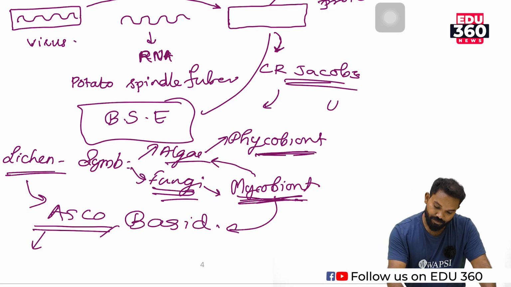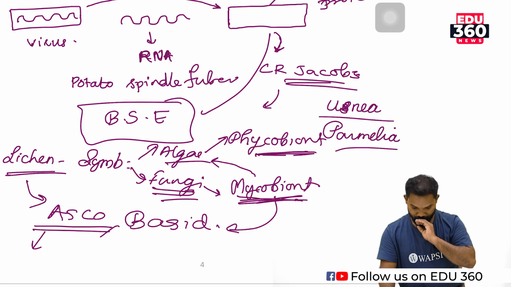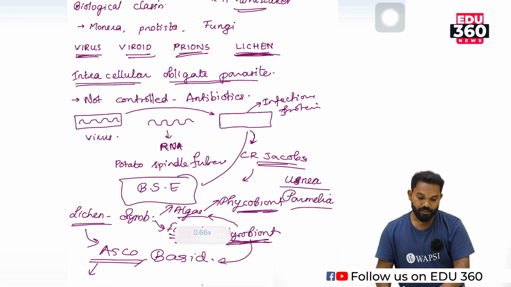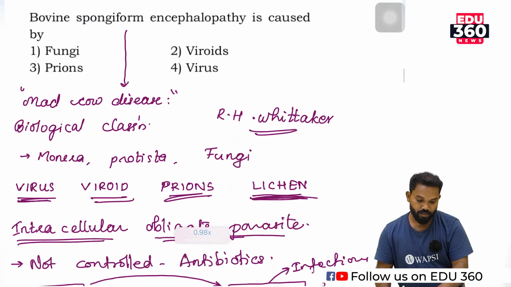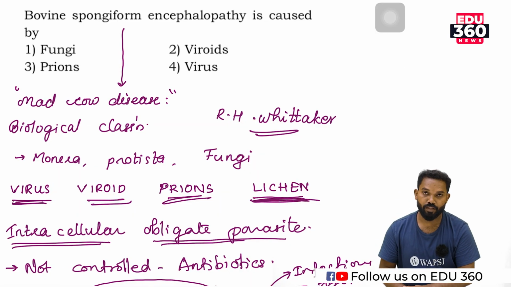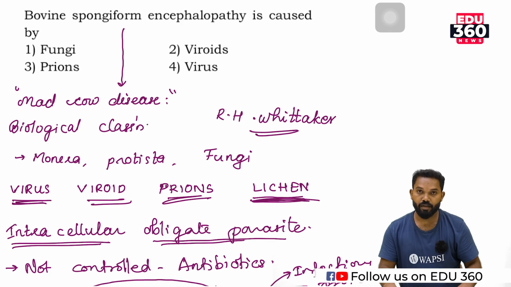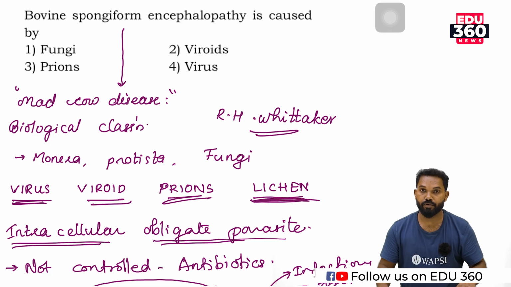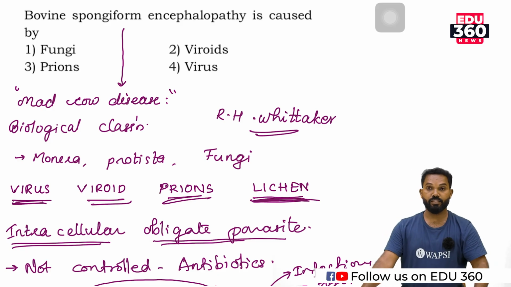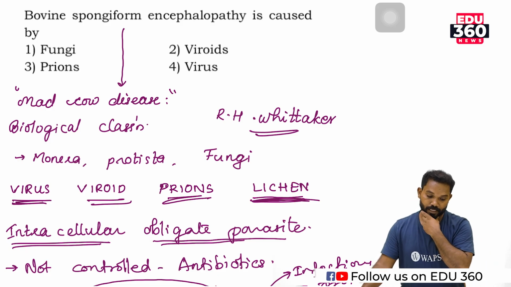The most common examples of lichens are Usnea and Parmelia. So these organisms are not included in the five kingdom classification by R.H. Whittaker. That means these organisms are not included in any of the five kingdoms proposed by R.H. Whittaker: Monera, Protista, Fungi, Plantae and Animalia.